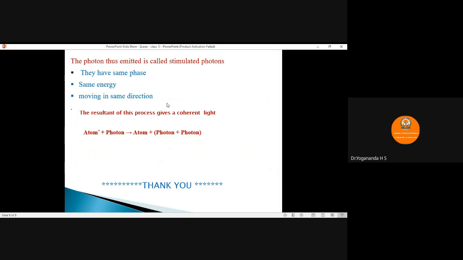Under the influence of the passing photon, it gives rise to the atom plus photon plus photon. The atom, after emitting energy, comes down to the ground state. One is the stimulating photon, the other one is the stimulated photon. The example for this stimulated process is the laser, a coherent laser light.